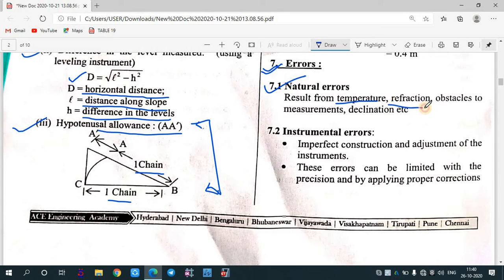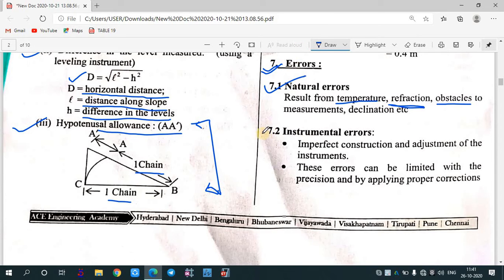Sometimes if you measure a distance which is very large or very far, because of the different density of air there can be chances of refraction. There can also be error because of obstacles. Suppose you are measuring a horizontal distance and some uneven ground occurs in it. Because of that there is a chance that error can happen. So these are all considered natural errors.